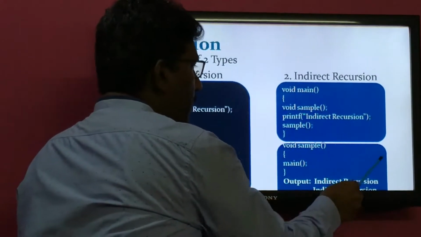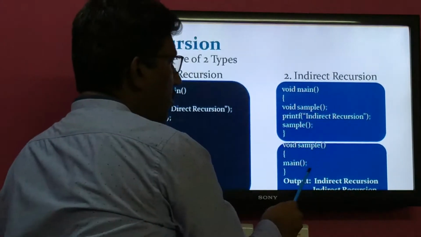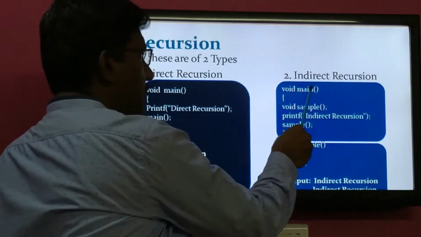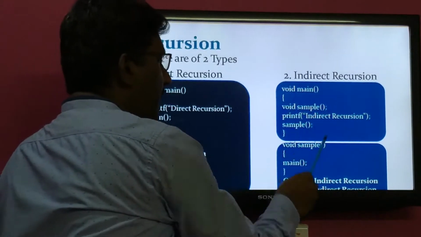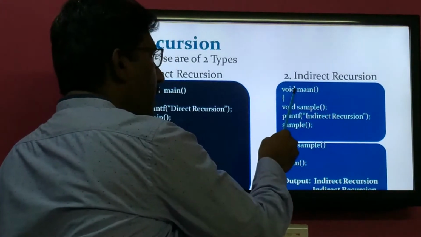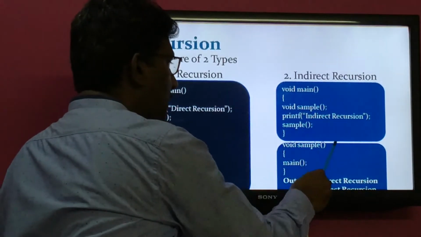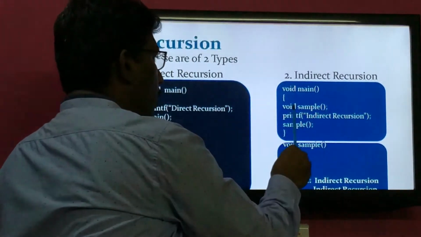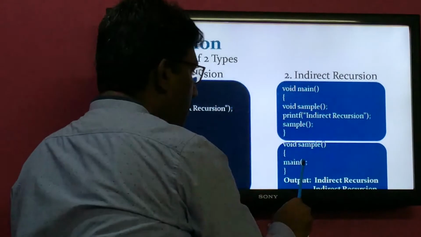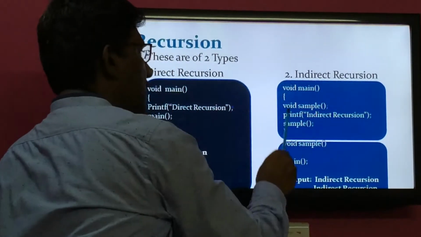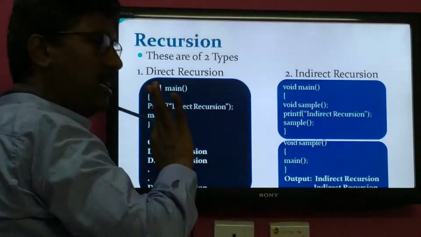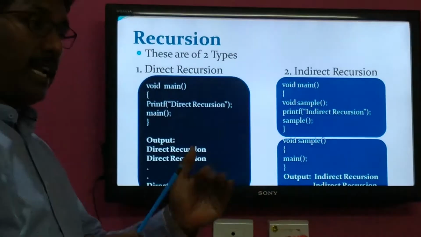Immediately control goes back to the main function. Control will be transferred back to the main function. Once again, the same sample function will be called, and before that, indirect recursion is displayed. So in this process, main will call sample and sample will call main. This is called indirect recursion. During this process, the same indirect recursion output will be displayed an infinite number of times.